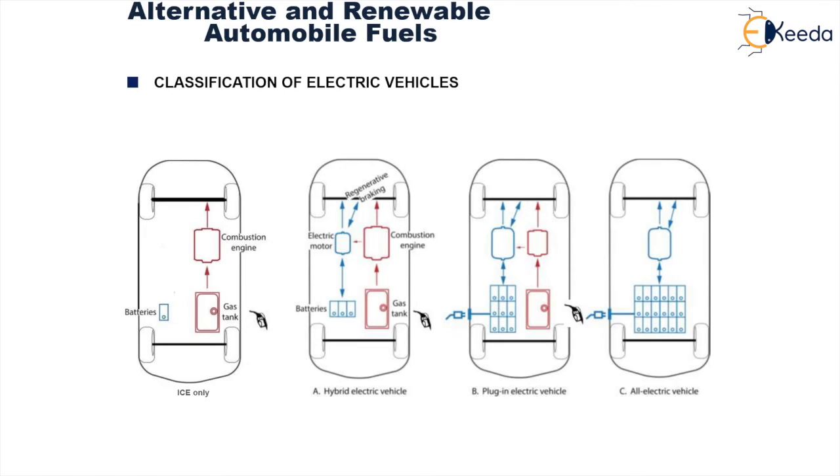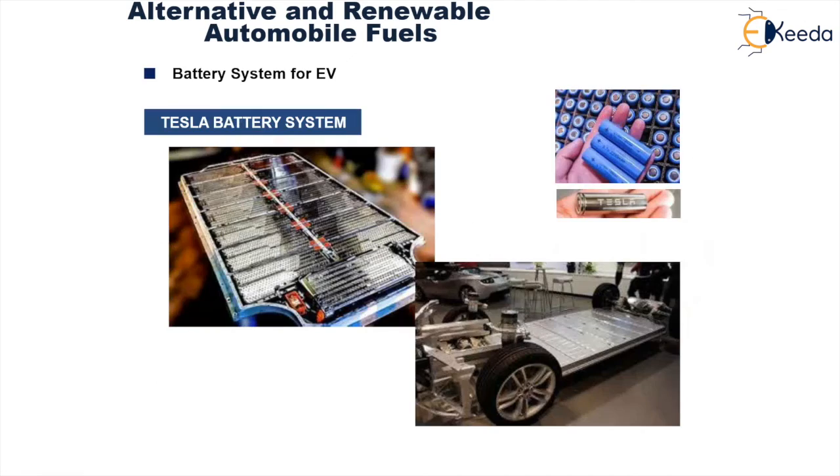And then you have a completely electric vehicle wherein you don't find the use of an IC engine and the use of conventional fuels. Then you have a Tesla battery system vehicle for electric vehicle. We see that the floor is mounted by a series of Tesla batteries which provide the power required to run the prime mover, which in this case you will find is an electric motor.